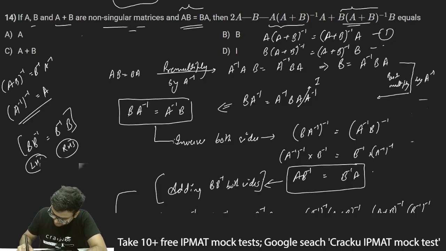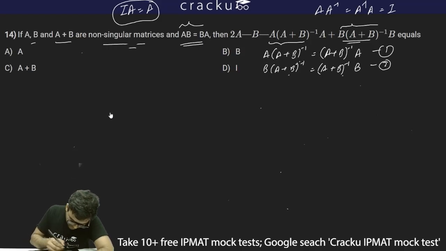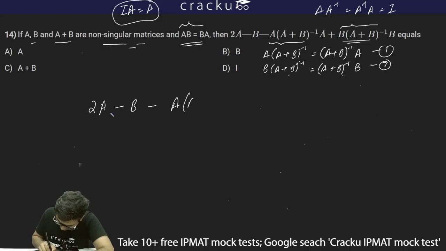So this will be my second equation. Now I've got two equations: A into (A plus B) whole inverse is equal to (A plus B) inverse into A, and B into (A plus B) whole inverse is equal to (A plus B) inverse into B. Now my equation is, I have to compute 2A minus B minus A into (A plus B) whole inverse into A plus B into (A plus B) whole inverse into B.